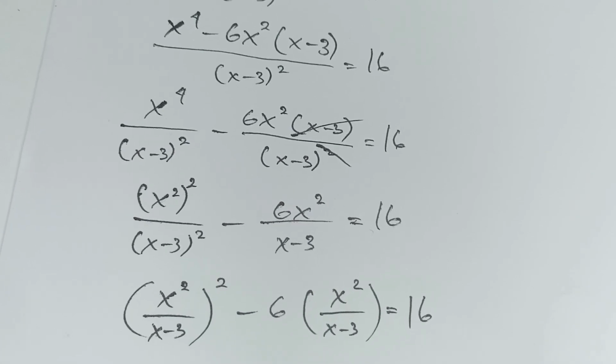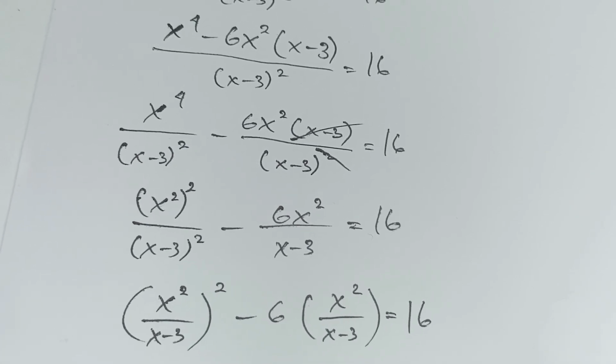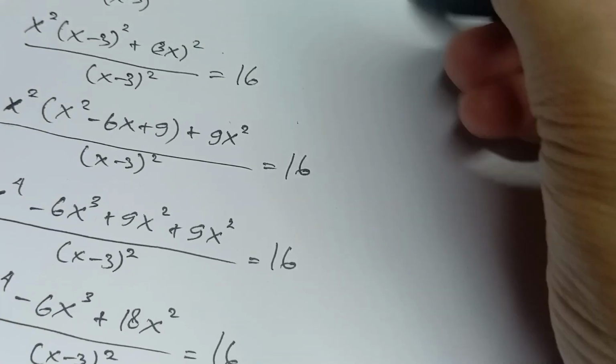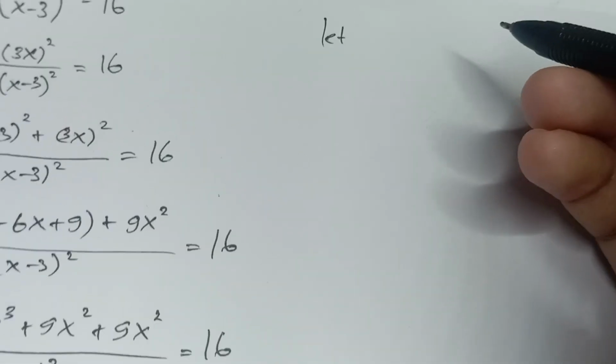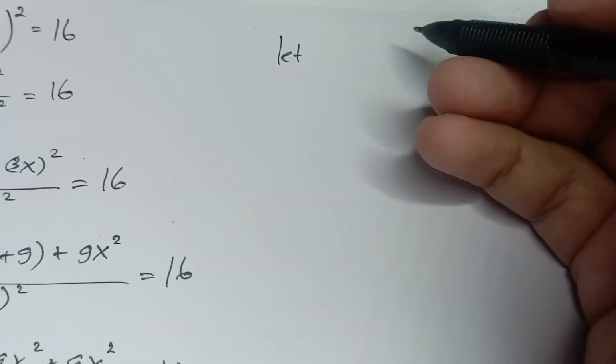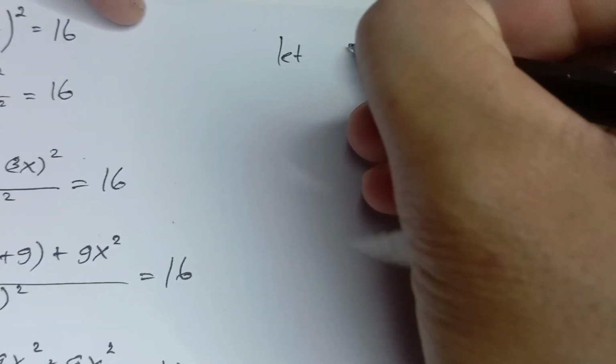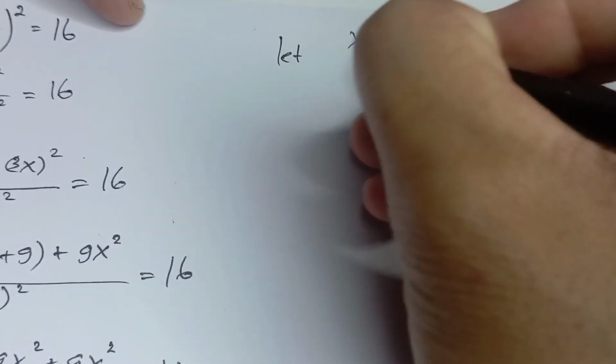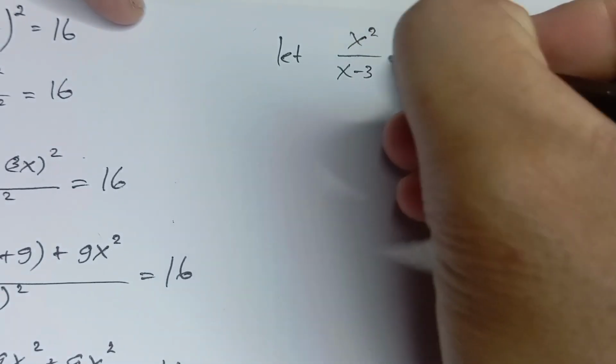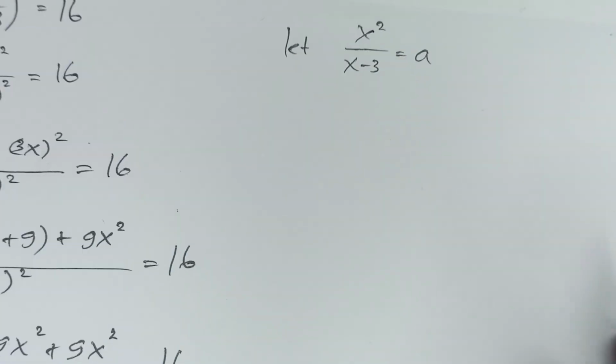Okay, so we have this x squared over x minus 3. You can let x squared over x minus 3 equal a.